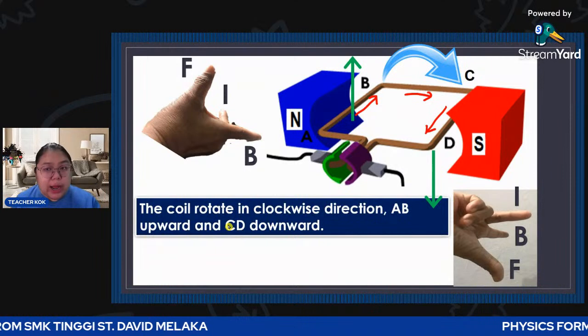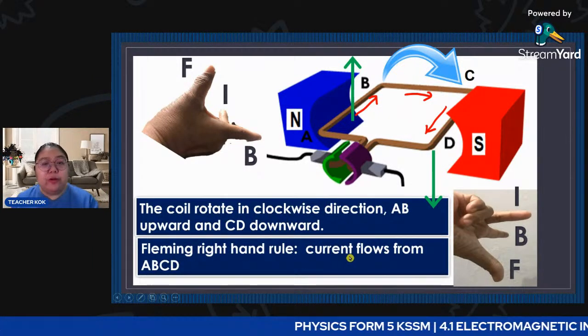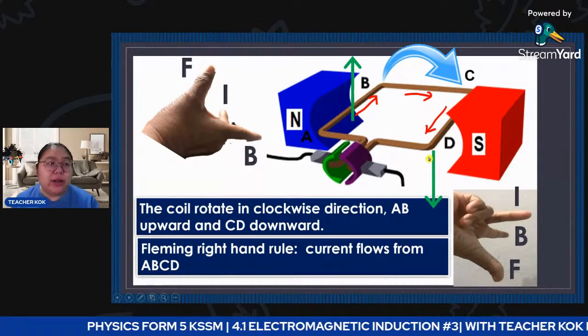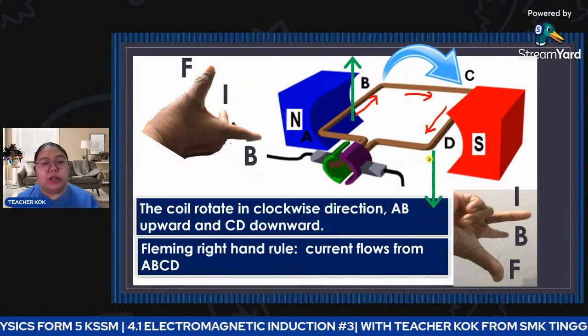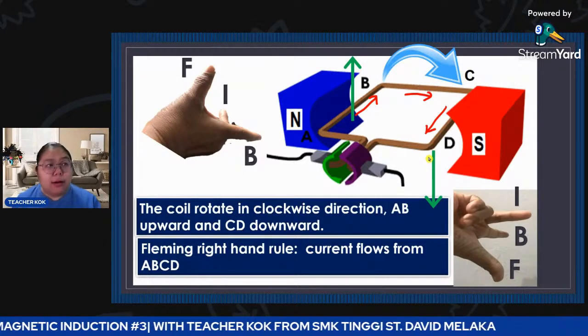Okay, after that, what happened? After that, by Fleming's right-hand rule, the current flows from A, B, C, D. Then next, you mention the current. First you mention how you rotate. Number 2, you mention the current, how it flows in the coil.